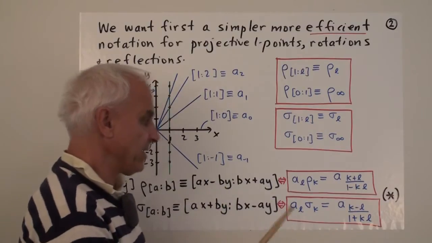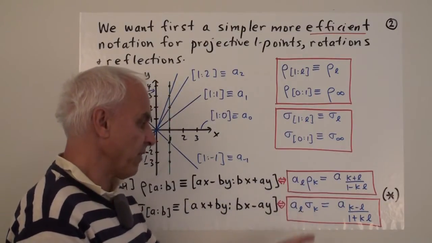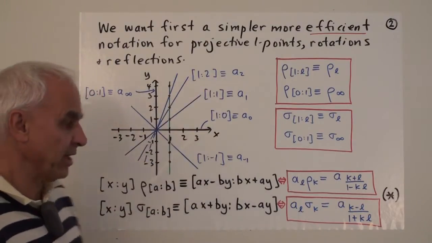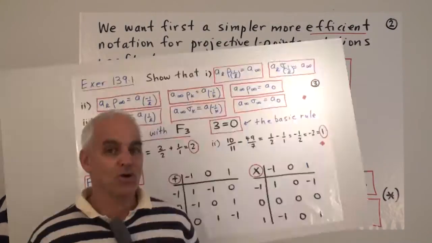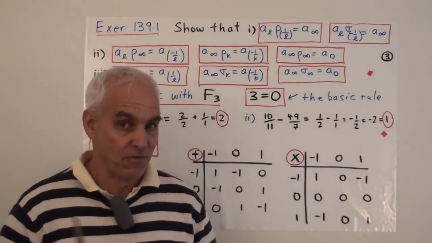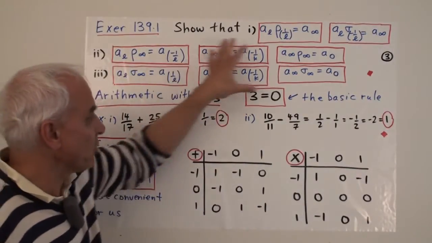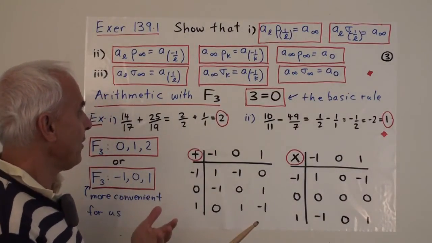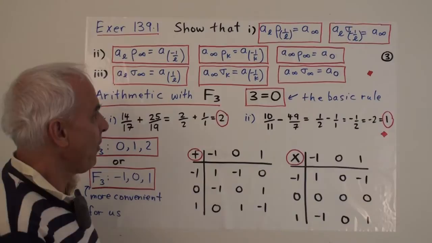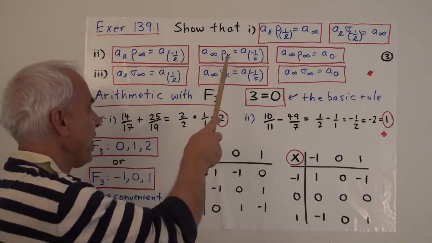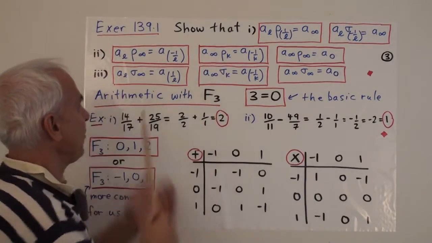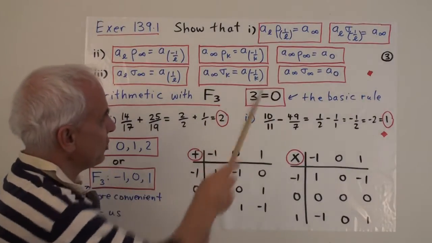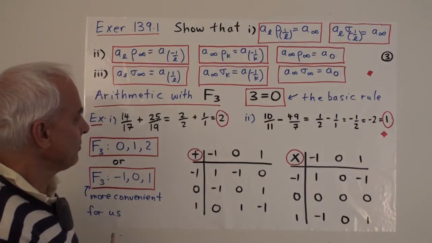They efficiently tell us how the rotations and the reflections act on our projective 1 points, written more efficiently in the form A sub L. To clarify those more efficient formulas, here are some special cases or perhaps additional formulas that help us in recording what the effect of rotations and reflections are on various things. All right, so I'll leave you to check these various formulas.